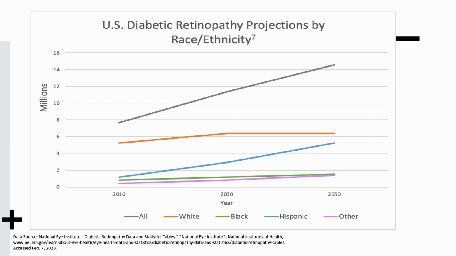From data sourced by the NEI, collected in 2010, we see the U.S. diabetic retinopathy projections by race and ethnicity. By 2050, it's expected that more than 14 million U.S. adults will have diabetic retinopathy. We can also visually appreciate the sharp increase that is projected for the Hispanic population, especially in comparison to the other racial and ethnic groups.